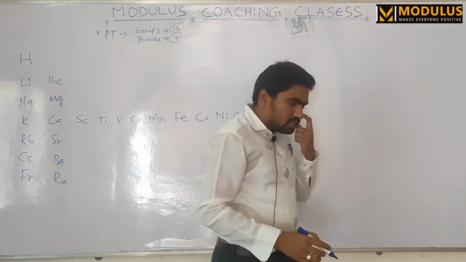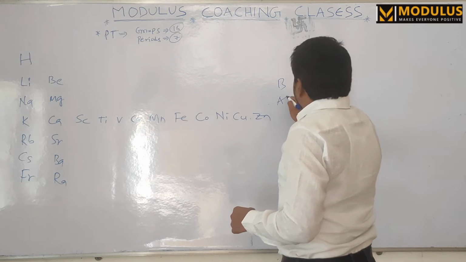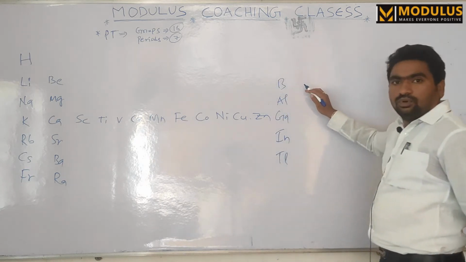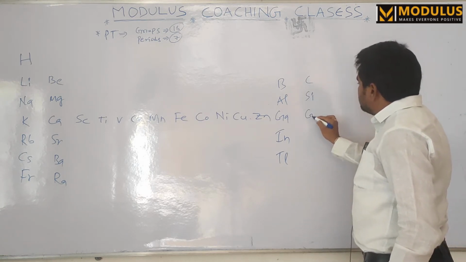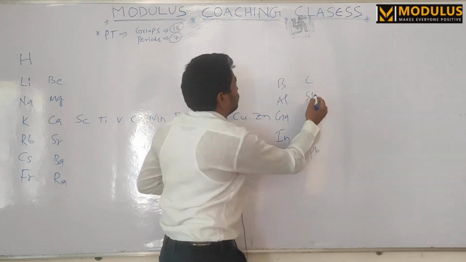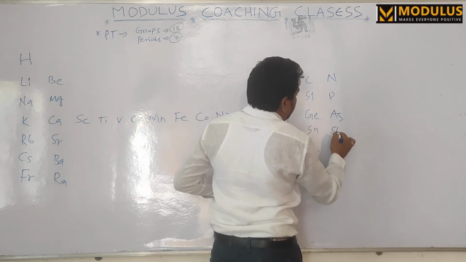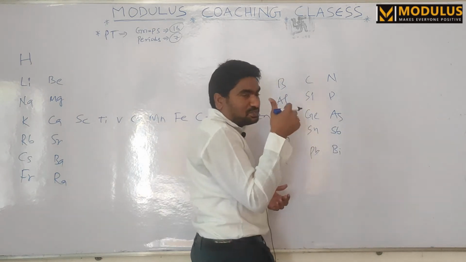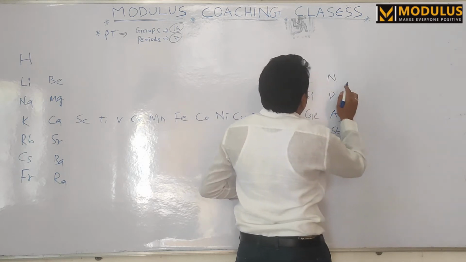After that we have the P block elements. What are those? Boron, aluminum, gallium, indium, thallium. After that carbon, silicon, germanium, tin, lead. Then the nitrogen group: nitrogen, phosphorus, arsenic, antimony, bismuth. It's bismuth, not kismuth.